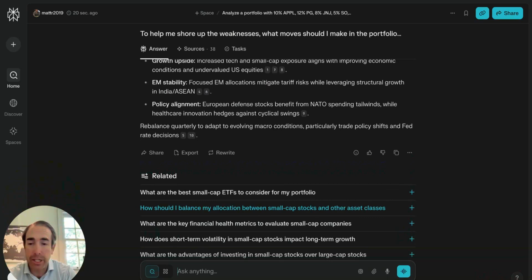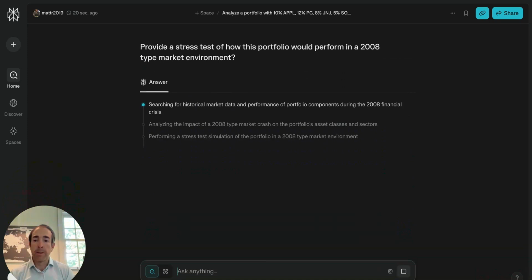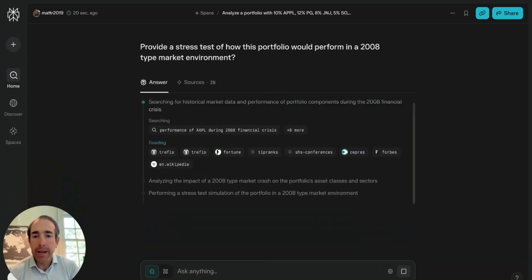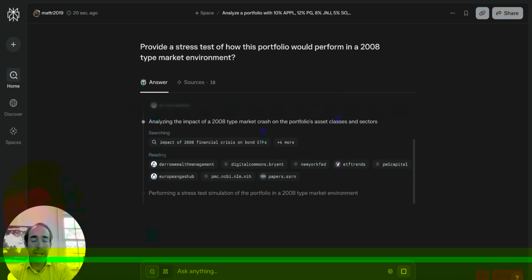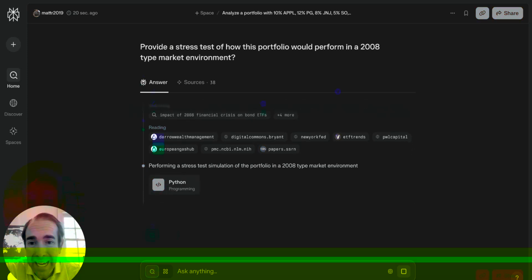Or I could stress test this portfolio. Provide a stress test of how this portfolio would perform in a 2008 type market environment. And I get a stress test as well. So I get that all right in here. Again, it's going through 38 sources. It's going to continue to look at probably more sources as well. And then it's going to give me that stress test. And it's going to give me different scenarios of where I'm at.